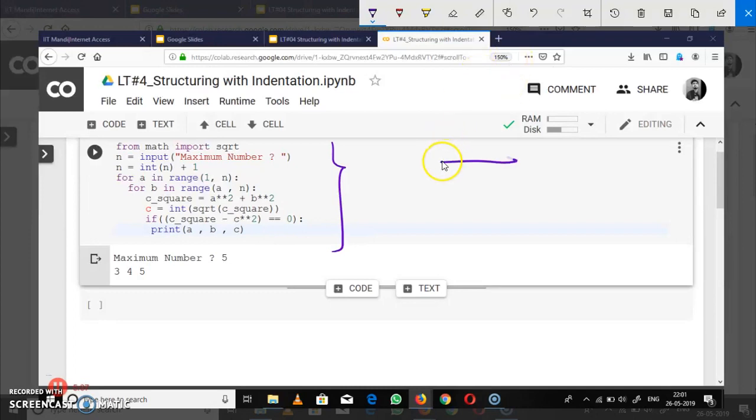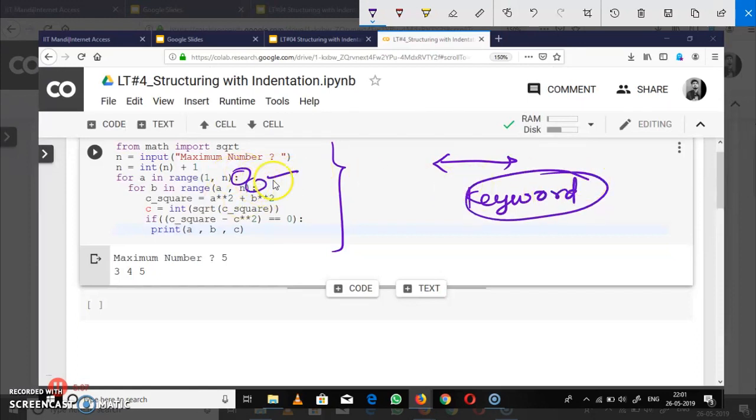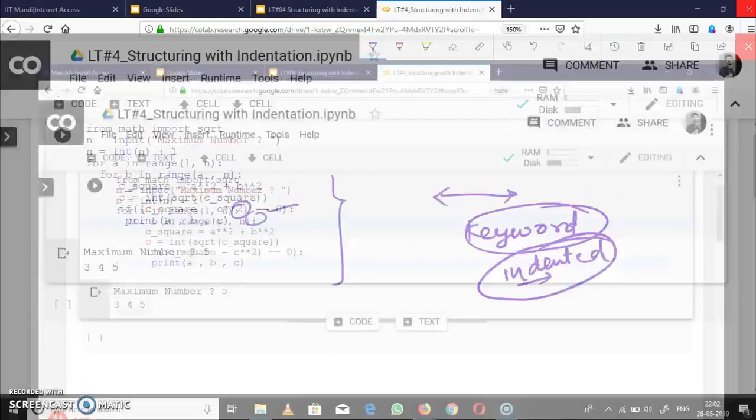If you write the program correctly with the keywords and the basic syntax of the for loop using colons and other things, but you have not indented your code, then it will cause an indentation error and your code will not run. So this was the fundamental. I thought this must be taught after the first or second lecture. That's why you will clear your mind about indentation and how indentation works.